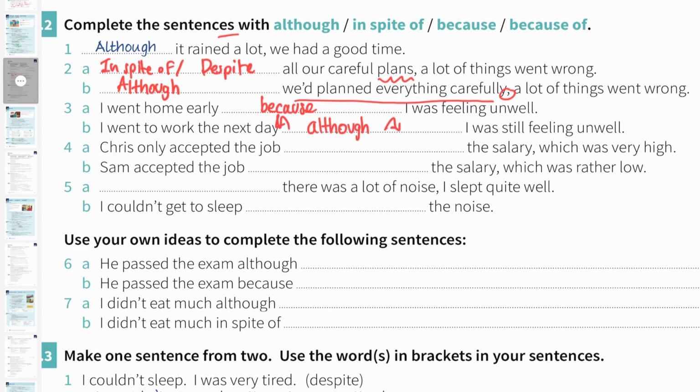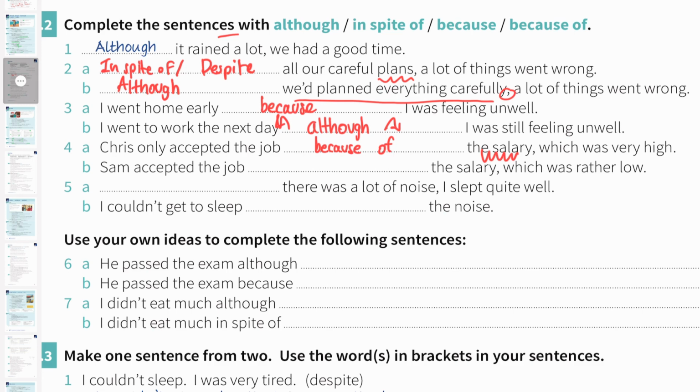Now let's have a look at 4A. Chris only accepted the job dash the salary which was very high. So what do you think? For this blank we have to use because of. This is the noun. Because of the salary which was very high.